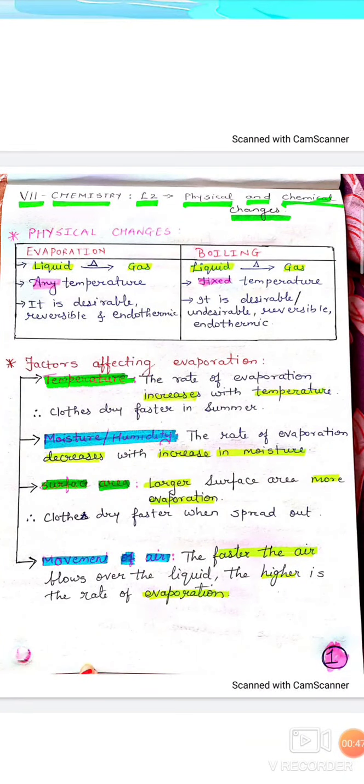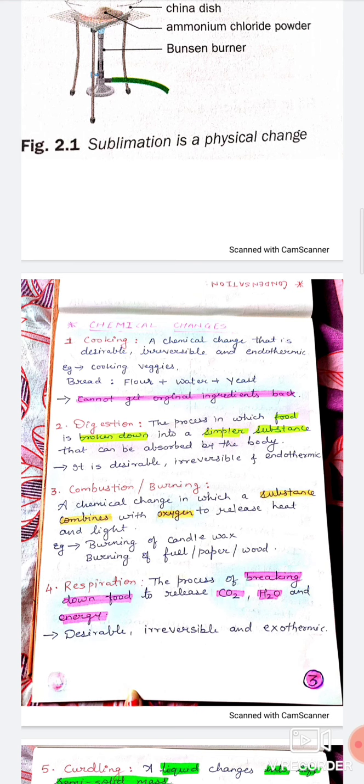Let's see its first example, that is cooking. Now what is cooking? Of course it is a chemical change that is desirable, irreversible and endothermic. Cooking, yes, we do at our home every day. We cook the food. For example, we cook our vegetables, we cook many different types of sabzis and so on.